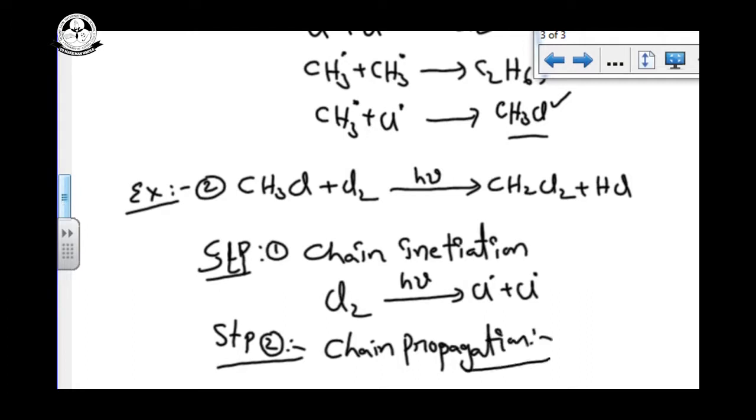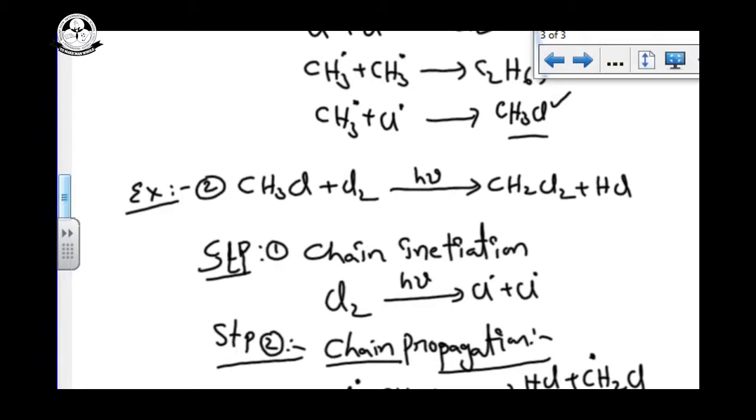In chain propagation, the Cl free radical combines with CH3Cl. It takes a hydrogen and forms HCl, and the remaining part is CH2Cl dot, the free radical belonging to the carbon.